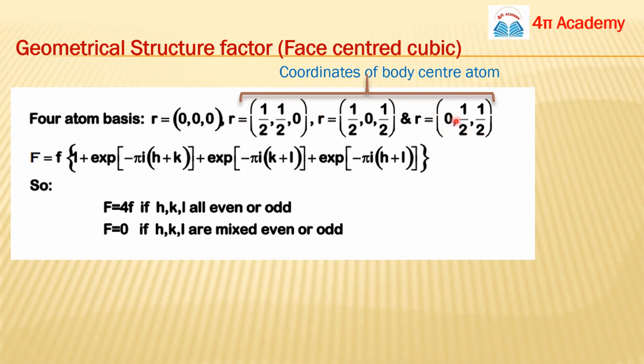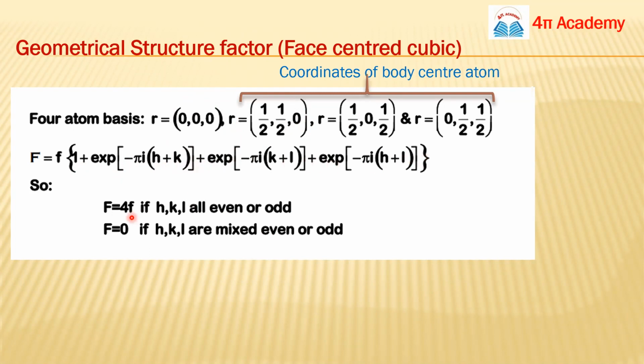So for these 4 positions, we can find out the value of F. For the first value, the exponential term as a whole will be 1, because it will be e to the power 0, so 1. For the next, L is multiplied by 0 so that term is 0, so the term will be e to the power minus pi i (h plus k), and similarly the other 2 terms will be like this.